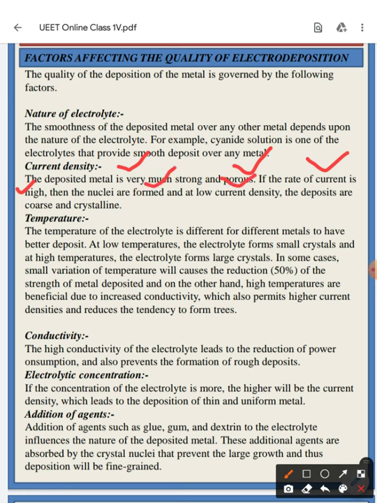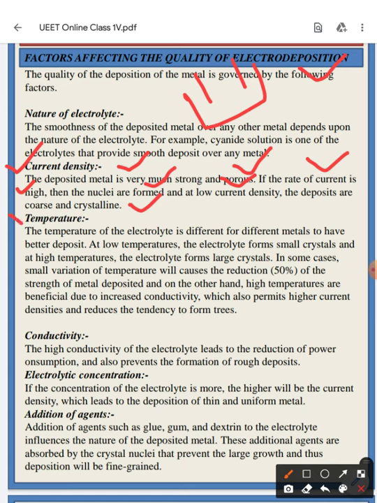At low current density the depositions are coarse and crystalline. If the current is much higher, then the decomposition process may be affected. So it is also one of the factors affecting the quality of your electro decompositions. One steady state voltage should be applied and the current should not be much higher.